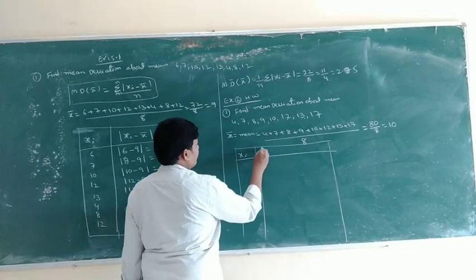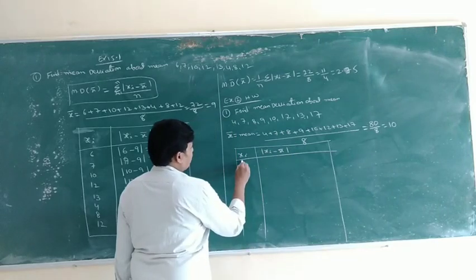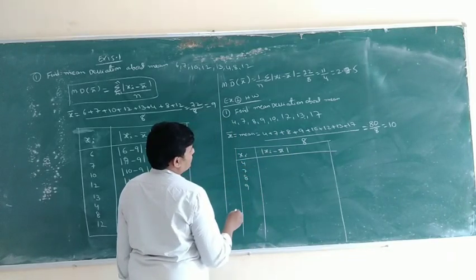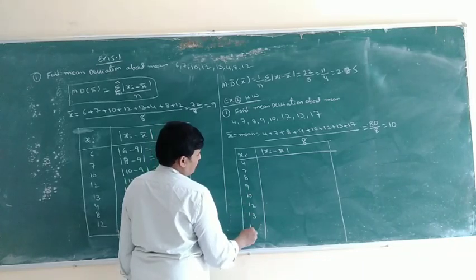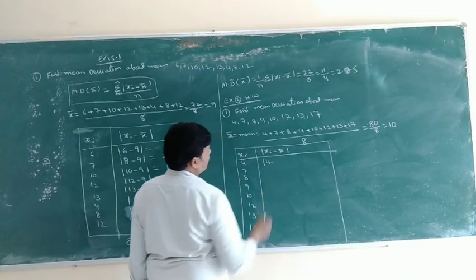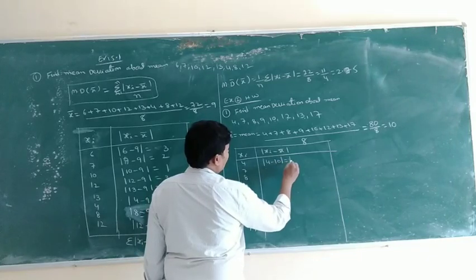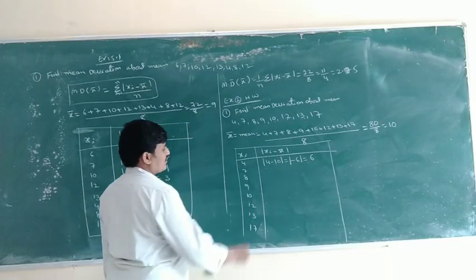So now we find |xi minus x bar|, where xi are 4, 7, 8, 9, 10, 12, 13, 17. |xi| is equal to 4 minus x bar, that is 4 minus 10, which is equal to minus 6. The modulus of minus 6 is equal to 6.